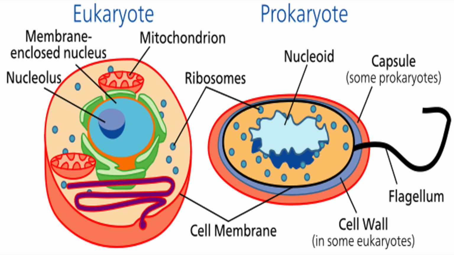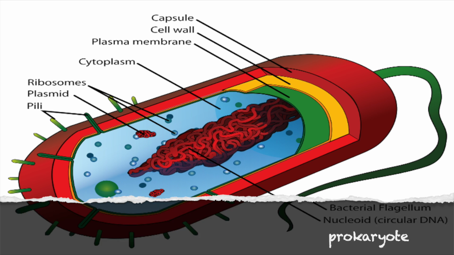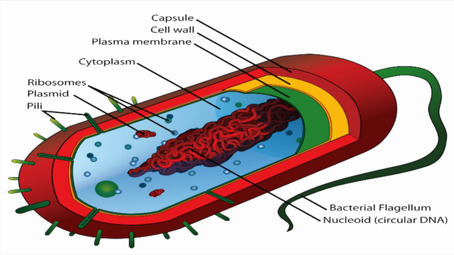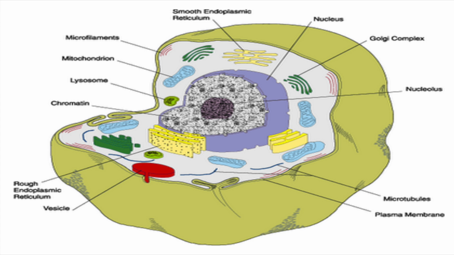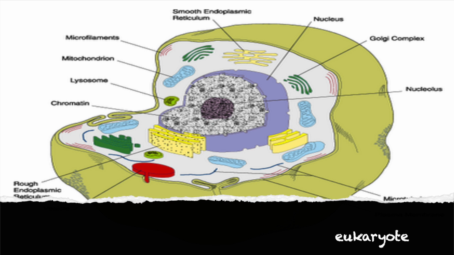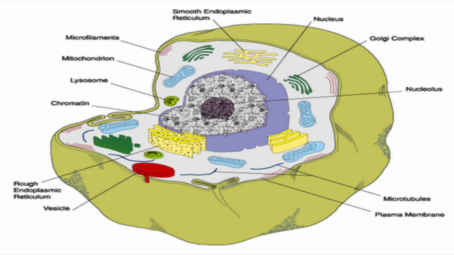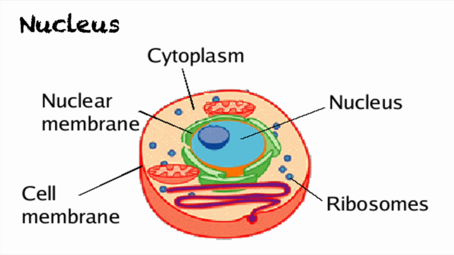Cells are classified into two major groups on the basis of whether or not they have a nucleus. The first, prokaryotes, do not have a nucleus. This includes bacteria. The second classification for cell groups is eukaryotes. These cells have a nucleus. This includes all cells except bacteria. Eukaryotic cells have three major parts: a cell membrane, a nucleus, and cytoplasm.